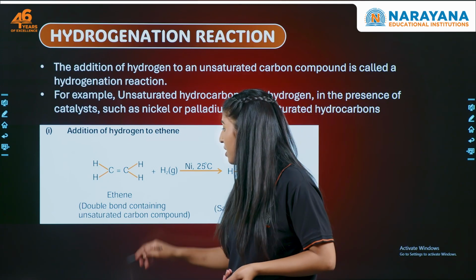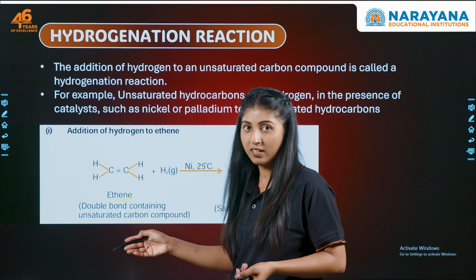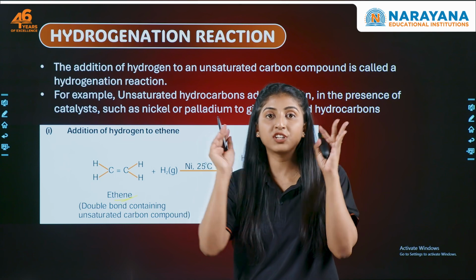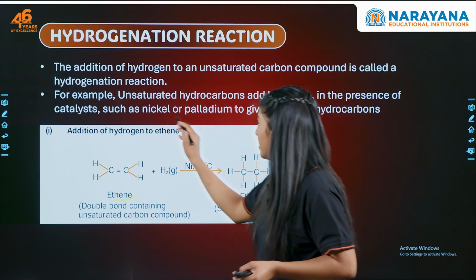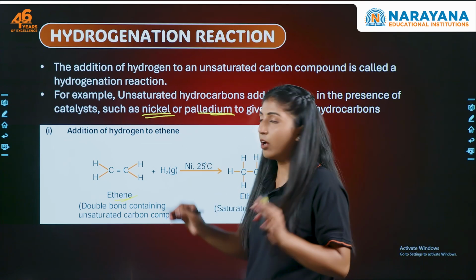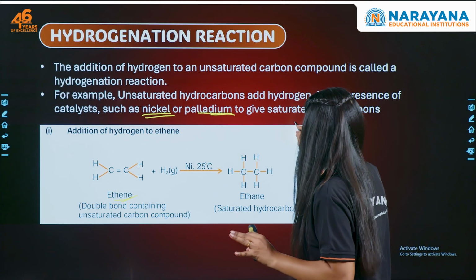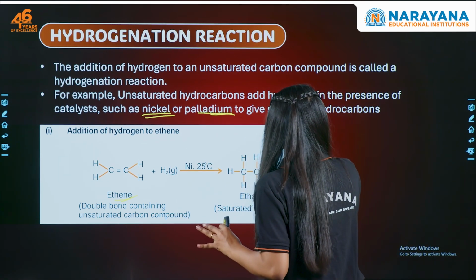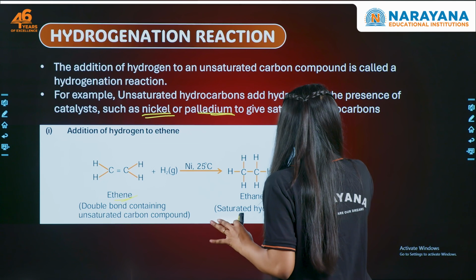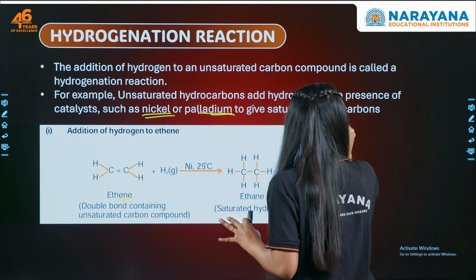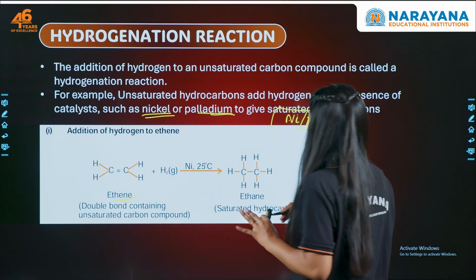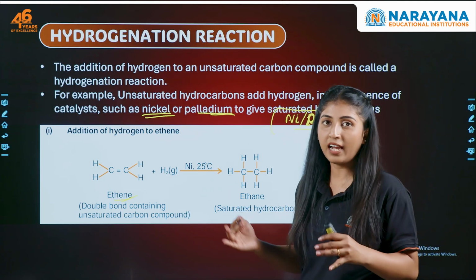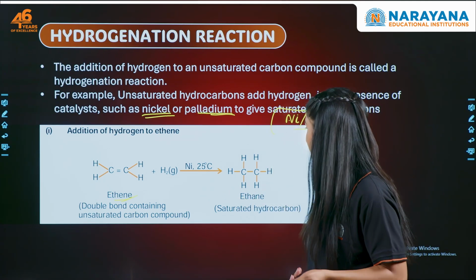Let's see an example. Here we have ethene with a double bond. It reacts with hydrogen. Now, what is necessary for hydrogenation? Always remember, we need some catalyst like nickel, palladium, or platinum. What are the catalysts we will need? We may need nickel, palladium (Pd), or platinum (Pt). Any of these catalysts is required for the hydrogenation reaction to happen.